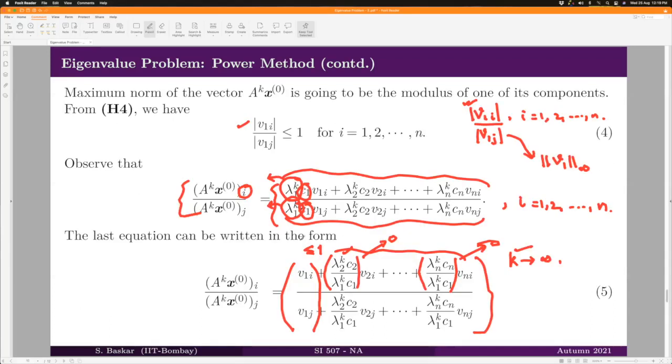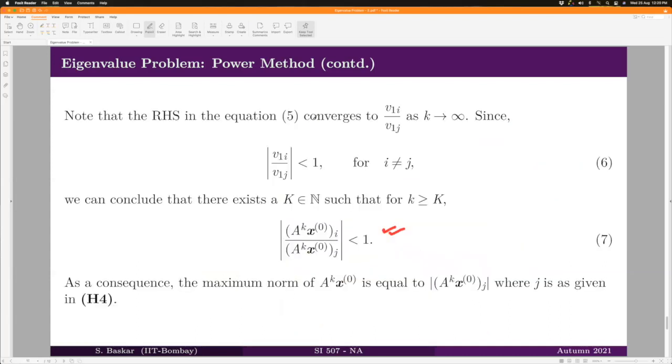I will take modulus on both sides and take k tending to infinity. Therefore, all these terms go off, and you have |V1i| divided by |V1j|, and we know that it is less than or equal to 1. Therefore, this entire term is less than or equal to 1.